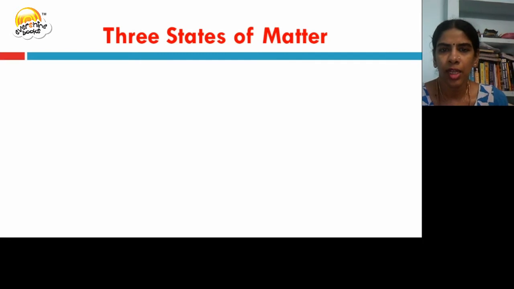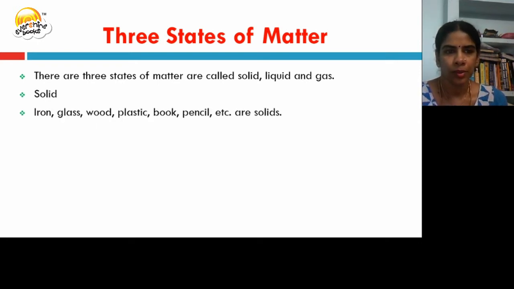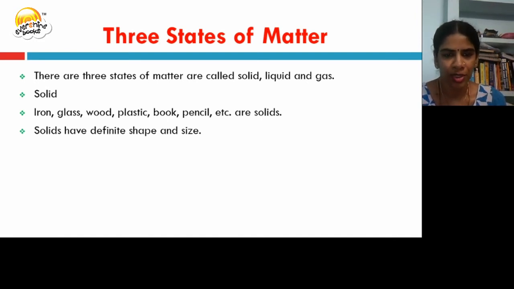Let us discuss the three states of matter. There are three states of matter, namely solid, liquid and gas. What are solids? Iron, glass, wood, plastic, book, pencil are solids. Solids have definite shape and size. You can see books all have a proper shape, rectangle or square or anything. Solids do not flow.